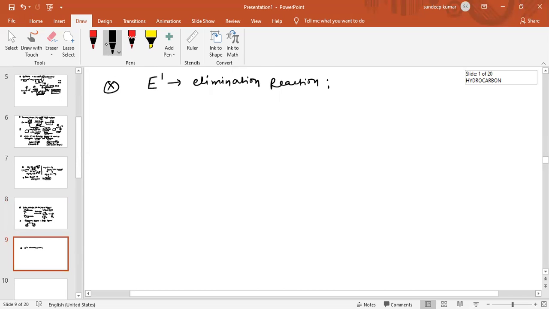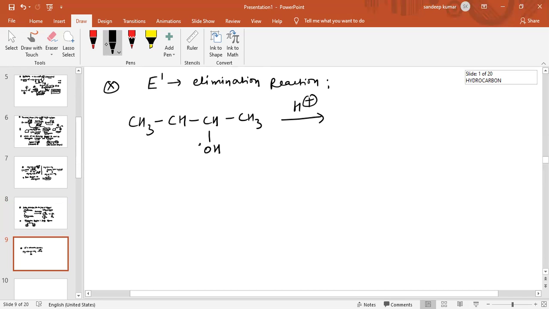So the reaction of alcohol like this: CH3 CH OH CH3 in presence of H plus. What happens in presence of H plus ion?